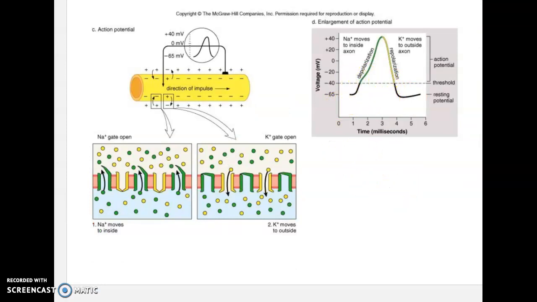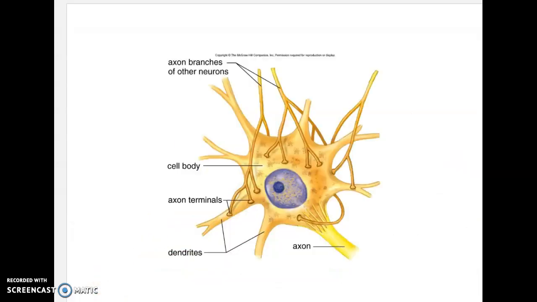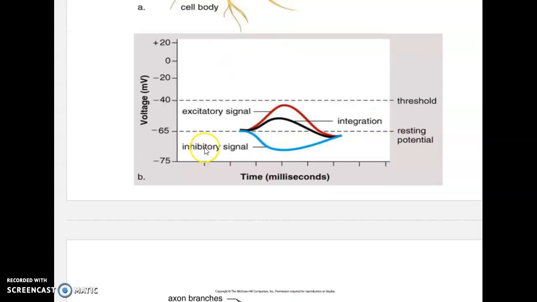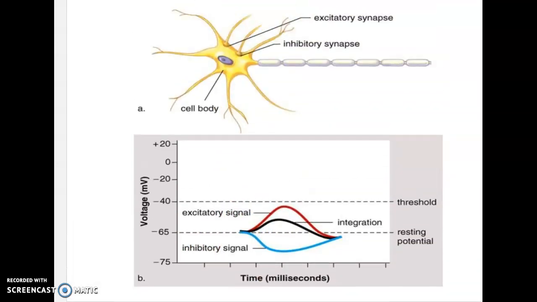Now keep in mind, we not only can have excitatory situations, we can also have inhibitory situations. Notice I have an excitatory synapse, meaning that at this point here, I am opening up channels that are allowing positive ions to leak in, which is causing my voltage to rise. But here I have an inhibitory synapse. That means one of two things.